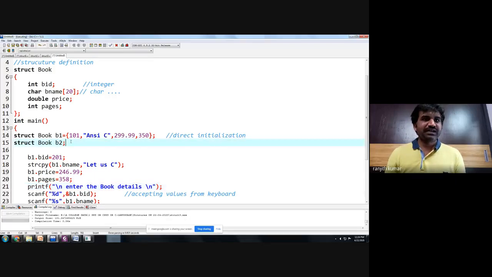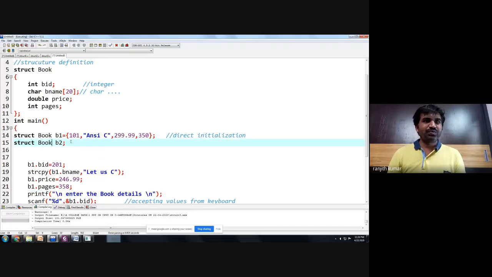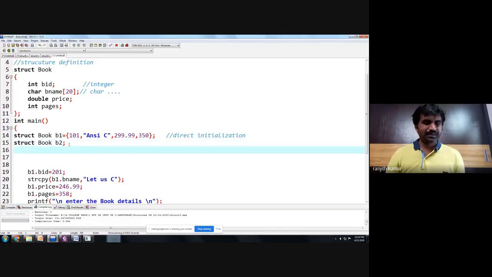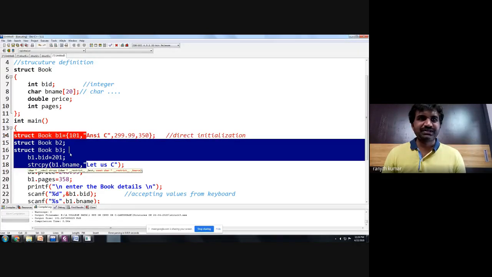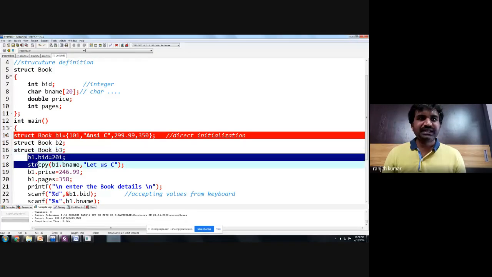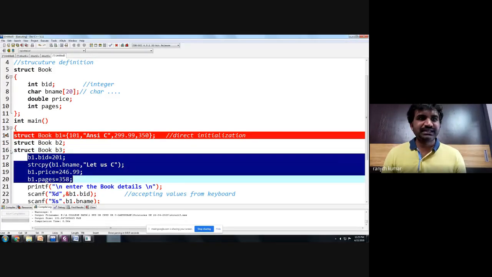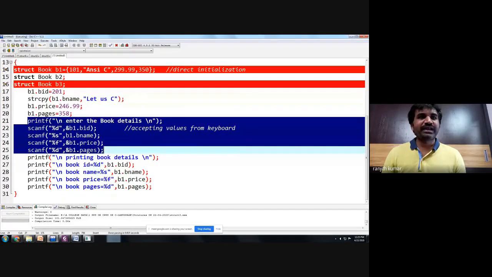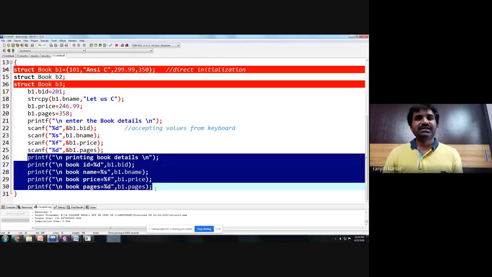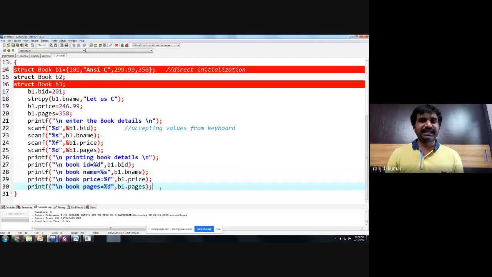Now if you observe, I have created 3 books: book 1, book 2 and book 3. 3 books I have created and I want to initialize them in 3 different ways. The first book I have initialized by direct initialization. The second book I want to initialize using random initialization, whereas the third book I want to initialize using scanf. And I can print all the values, printing book details, again and again.